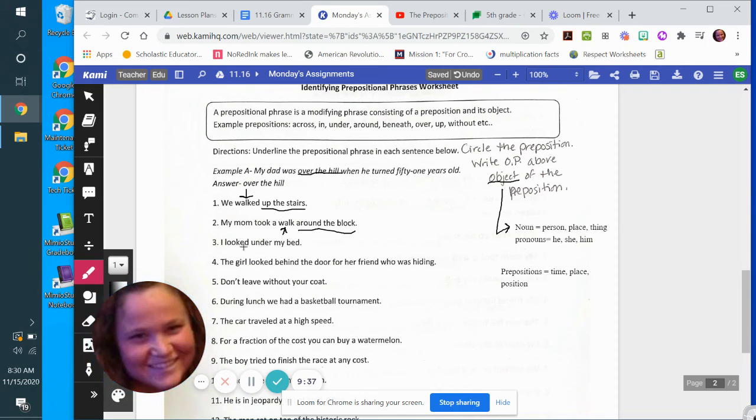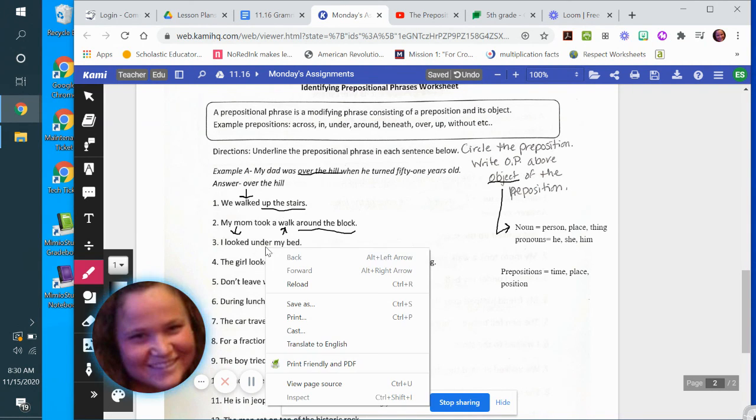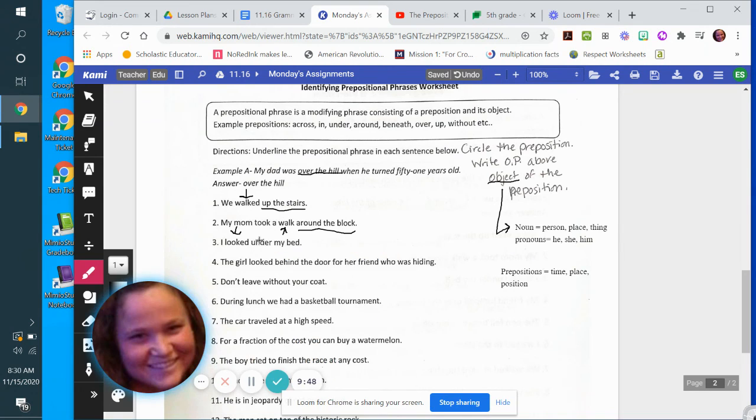I looked. Looked is your verb, right? Because that's doing something. But where did they look? That's our position. They looked under. That's our preposition. And they looked under where? My bed. And bed is a noun, so we know that that's the full prepositional phrase, okay?